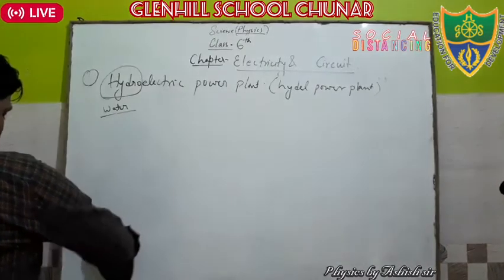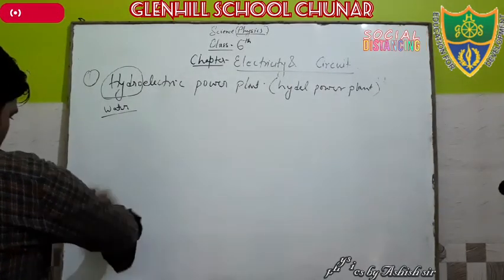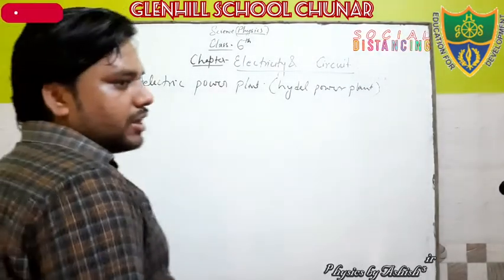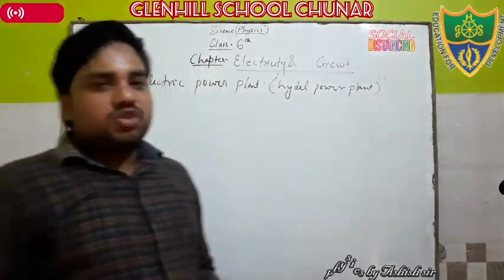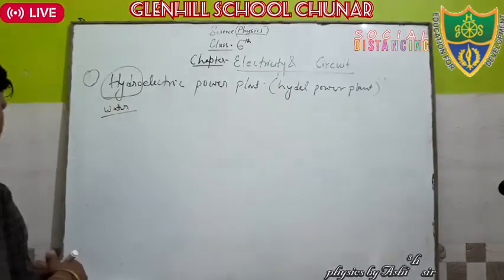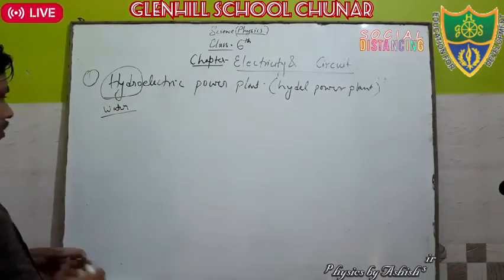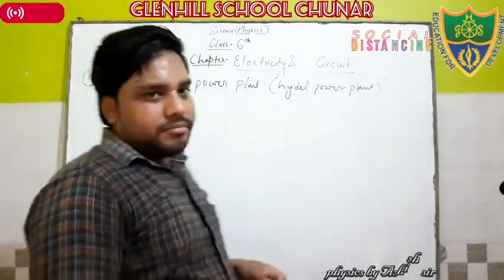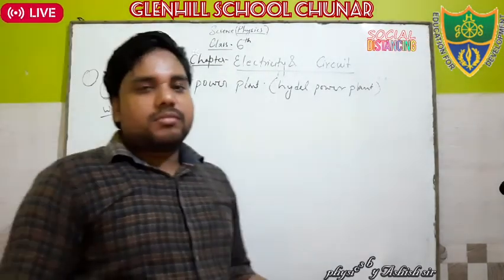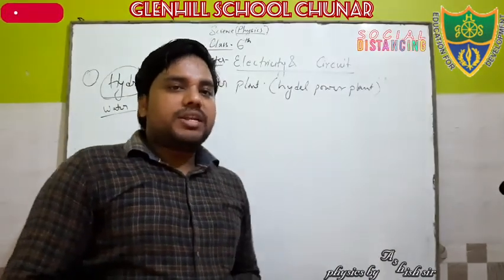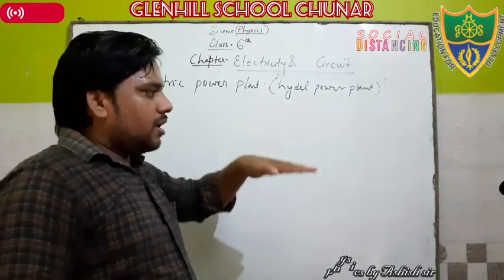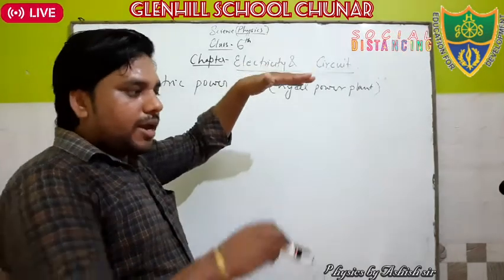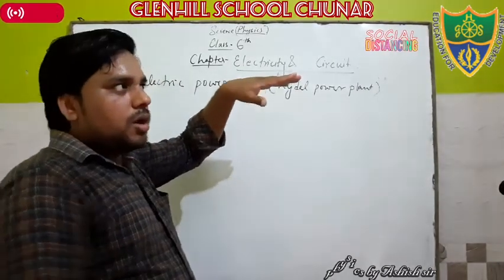What happens? Simply, hydropower plants use the kinetic energy of moving water and generate electricity. You see a dam. In a dam there is a turbine, and on one side of the dam the level of water is very high, and on the other side the level of water is very low.